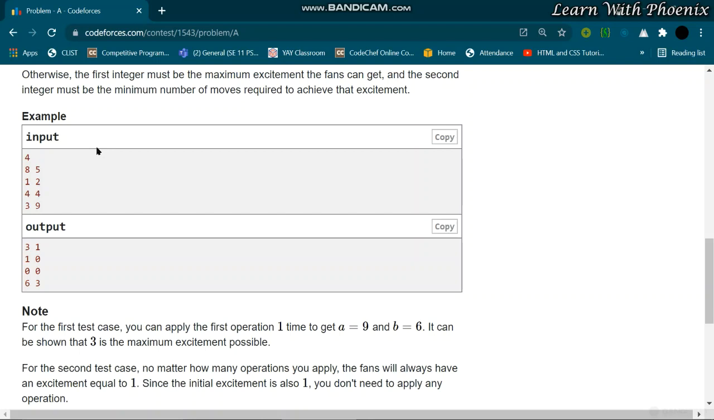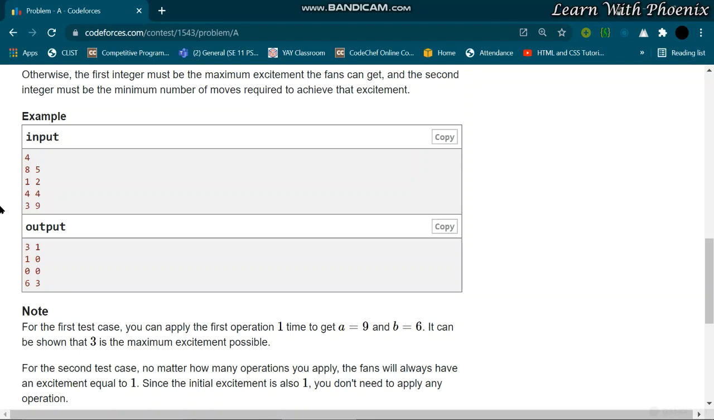So you got the idea of the number of steps I perform: for decrement it was 2 and for increment it was 1. So what's the minimum cost to get the maximum excitement level? It was the increment operation, so we'll output 3 and 1. And similar goes for the others.